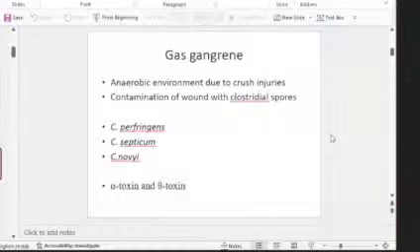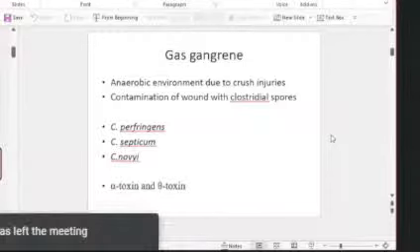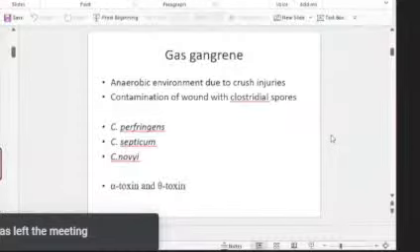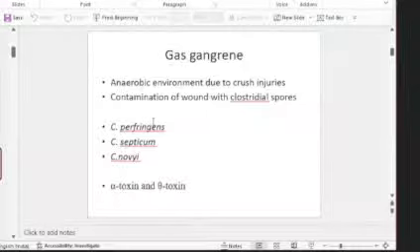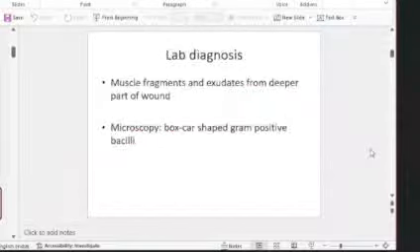So, following a road traffic accident, a person presented to you with crush injuries, and there was crepitus on examination. This is how they ask. I mean, the essay questions will be framed like that. So, important etiological agents you have to write, and in pathogenesis you should include the toxins, alpha and beta toxins.